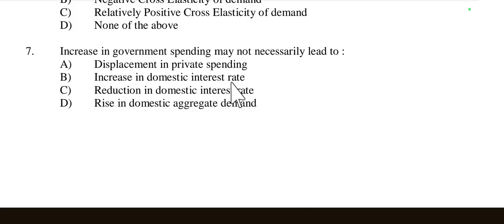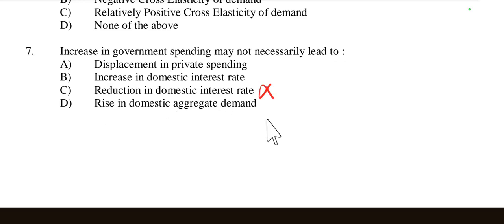Then increase in domestic interest rate. Yes, when government spending increases, then the domestic interest rate also increases. Then reduction in domestic interest rate. No, it is an increase, not a reduction, because an increase in government spending typically leads to higher demand for goods and services, which can push up the domestic interest rate due to increased borrowing. So it is less likely to cause a reduction in interest rate unless specific monetary policies are in place to counteract the increase in rates. So this is not correct.